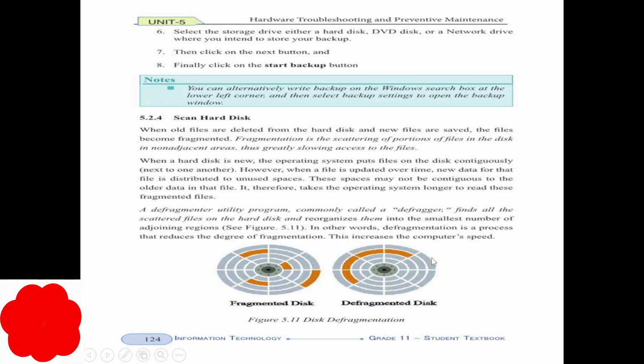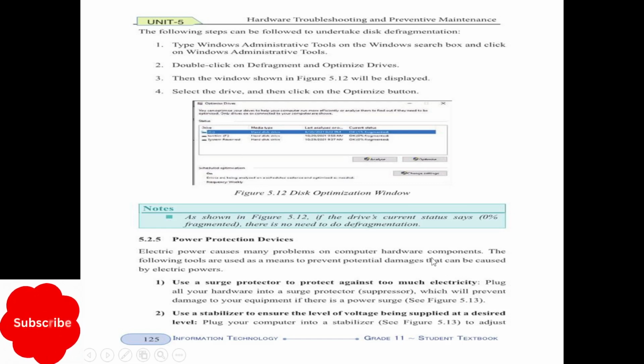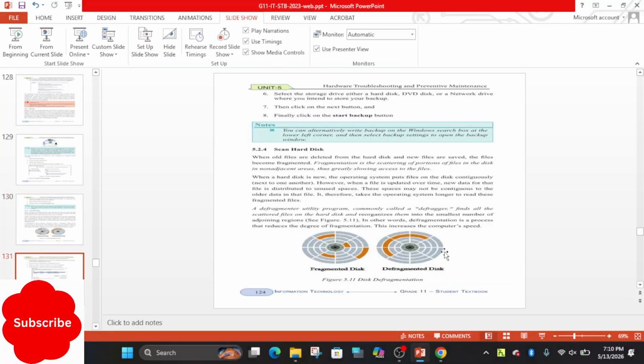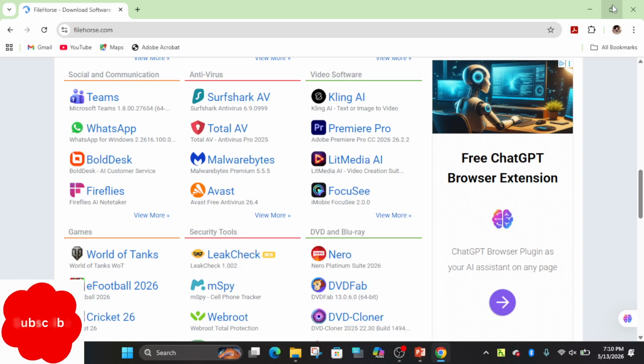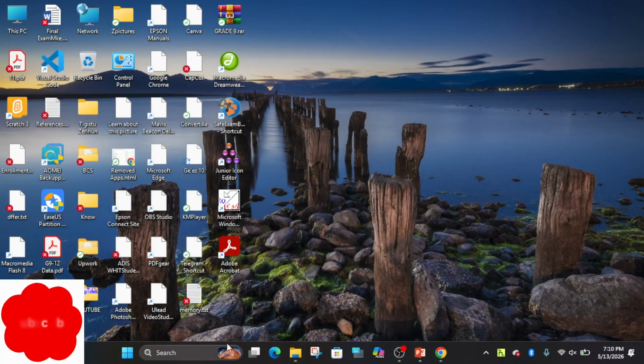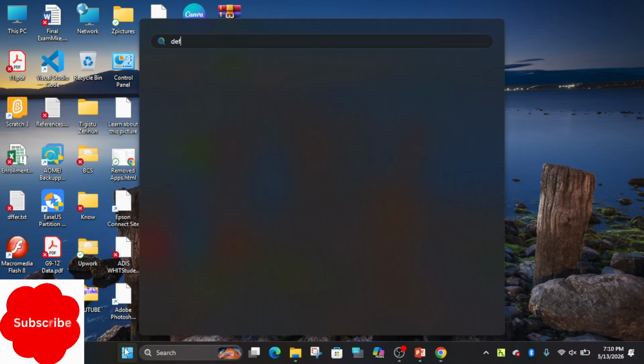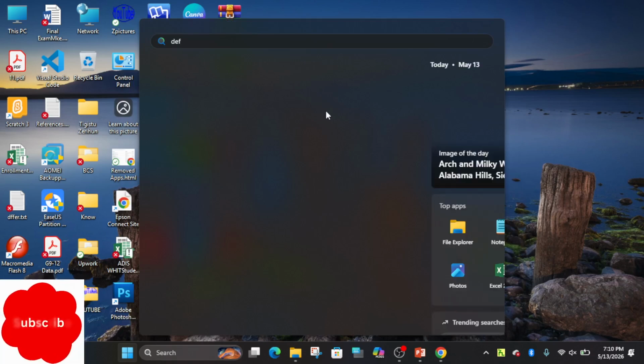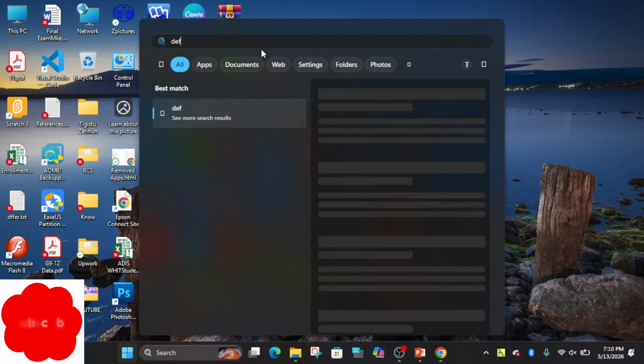Therefore, it's possible to analyze and optimize our hard disk by performing defragmentation. Just type defragment on the Start menu. When you want to perform anything, it's possible to type it on the Start menu.